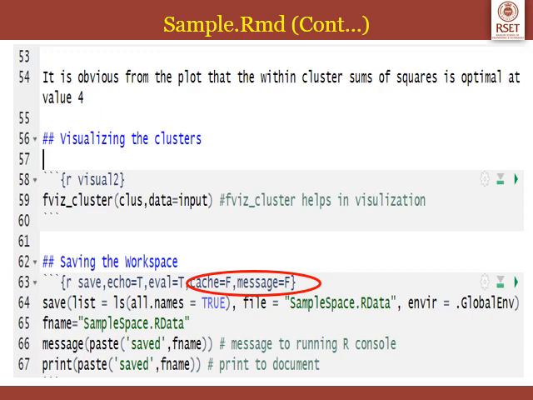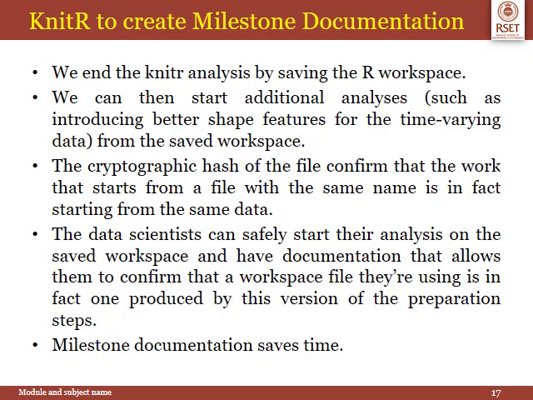Now we'll see the output of this file. Notice that in sample.rmd we end the analysis by saving the R workspace. Now this is specifically called milestone documentation. That is, we can start additional analysis anytime from the saved workspace. I already mentioned that all the data frames and data sets will be saved in the R workspace. So anytime you want to do some additional analysis, all these will be loaded from the R workspace, and this saves time. This is called milestone documentation.